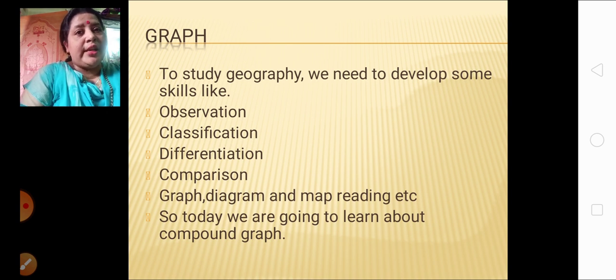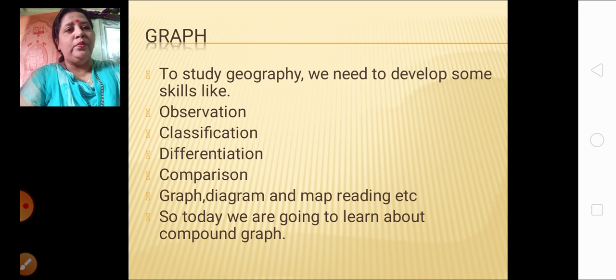Along with this, graph, diagram and map reading also play a very important role when we are learning geography. So today we are going to learn about the compound graph, which is also a part of your trade lesson. Understood, children? Okay, let's continue.